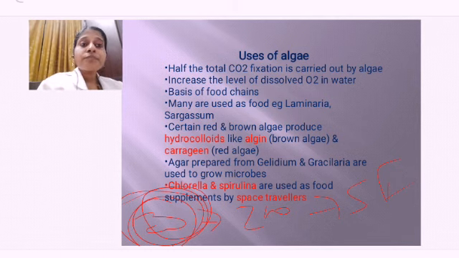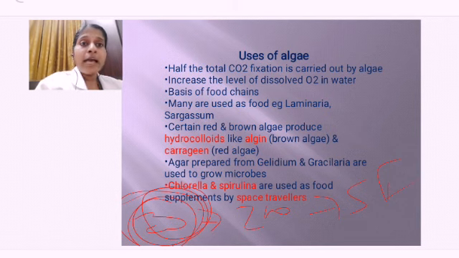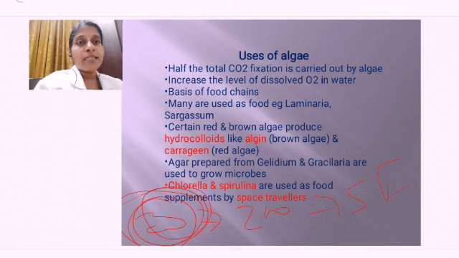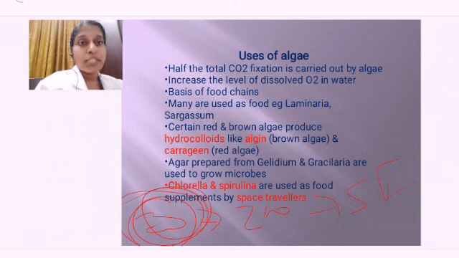Okay. Now many of these algae, when you are seeing, we can use directly as food for making salads and all. Laminaria, sargassum are all examples of algae which can be used as a food supplement.